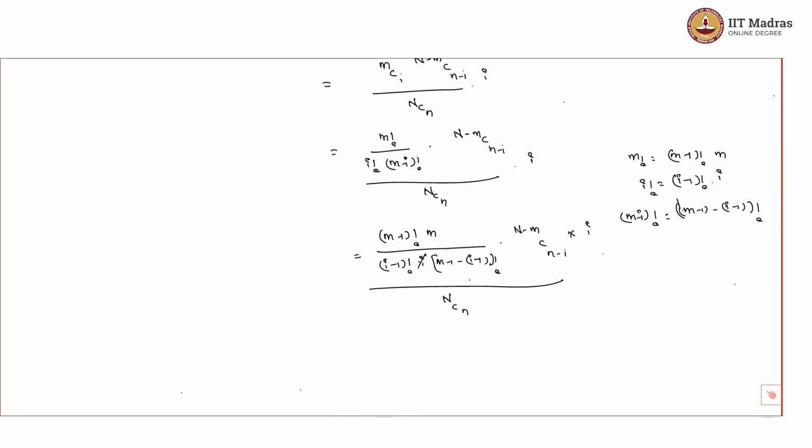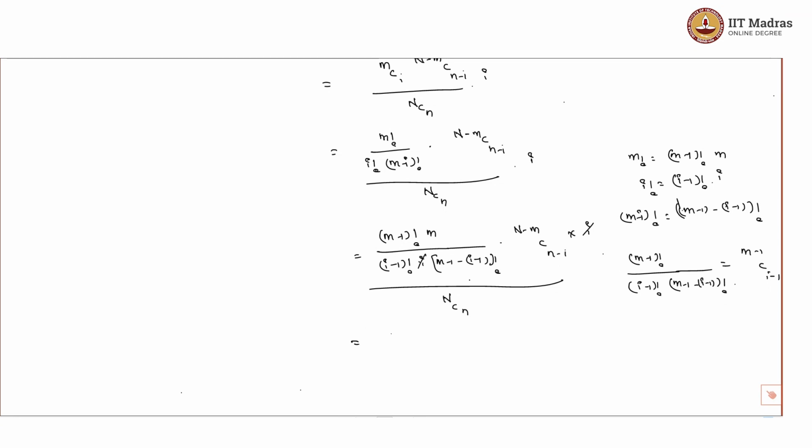This i and i get cancelled out, and we could think of this m minus 1 factorial divided by i minus 1 factorial times m minus 1 minus of i minus 1 factorial. I could write it as m minus 1 choose i minus 1.